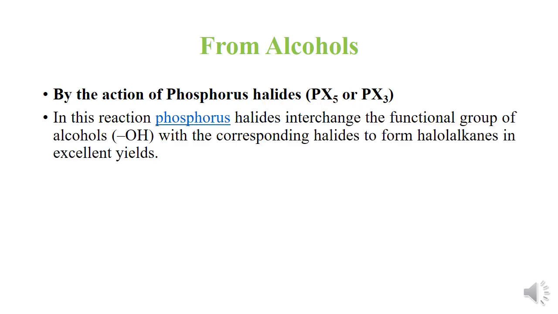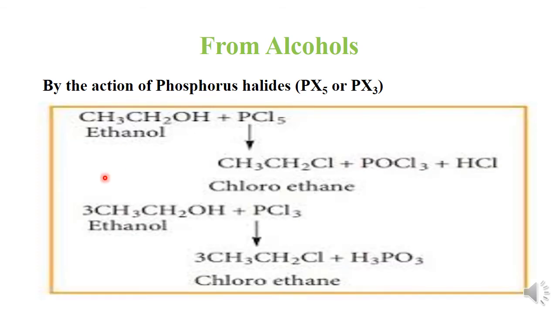Next is the preparatory method by the action of phosphorus halides, either phosphorus pentahalide or phosphorus trihalide. In this reaction, the phosphorus halides interchange the functional group of alcohols, that is the hydroxyl group, with the corresponding halides to form haloalkanes in excellent yields, say around 85 to 90%. For example, this ethanol reacts with phosphorus pentachloride, leading to the formation of chloroethane as a major product, whereas phosphorus oxychloride and hydrogen chloride are obtained as byproducts.